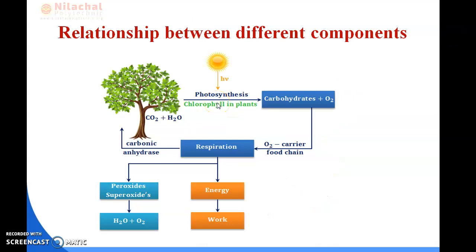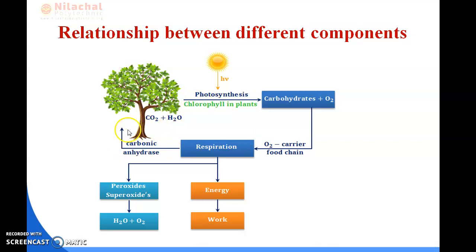So next we know about the relationship between the different components. Different components means your biotic and abiotic components. How are biotic and abiotic components correlated and how do they help each other for surviving? Here I am giving an example so that you can easily understand how biotic and abiotic components are correlated with each other and help each other survive. This is the example of how plants grow.